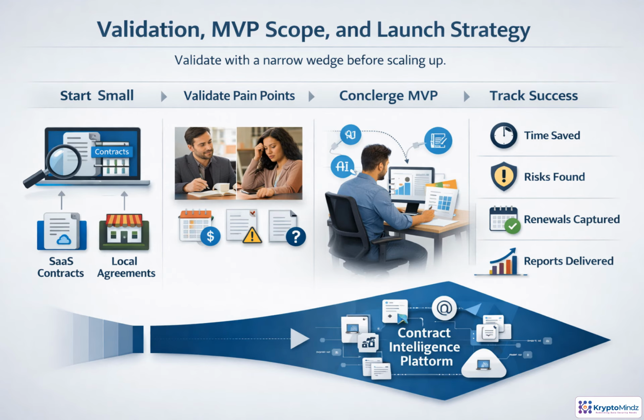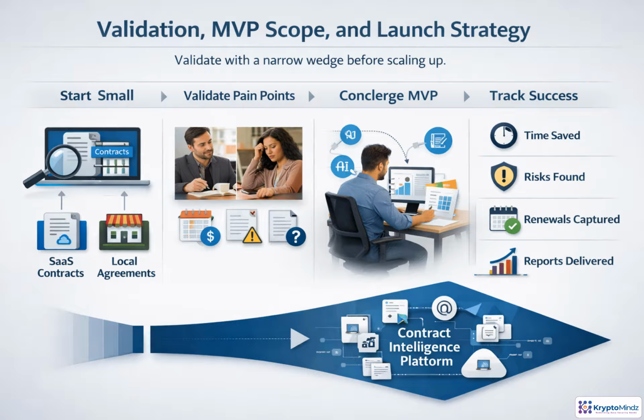The safest launch path is a narrow wedge. Pick one contract category, such as SaaS subscriptions for agencies or vendor agreements for local businesses. Then validate the pain before writing too much code. Interview buyers about missed renewals, surprise fees, confusing terms, and who owns the process today.